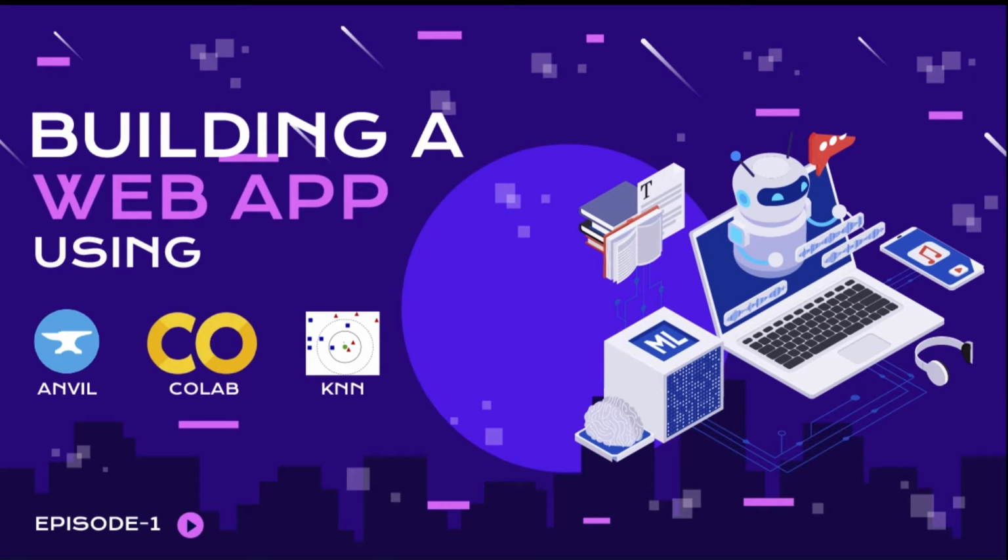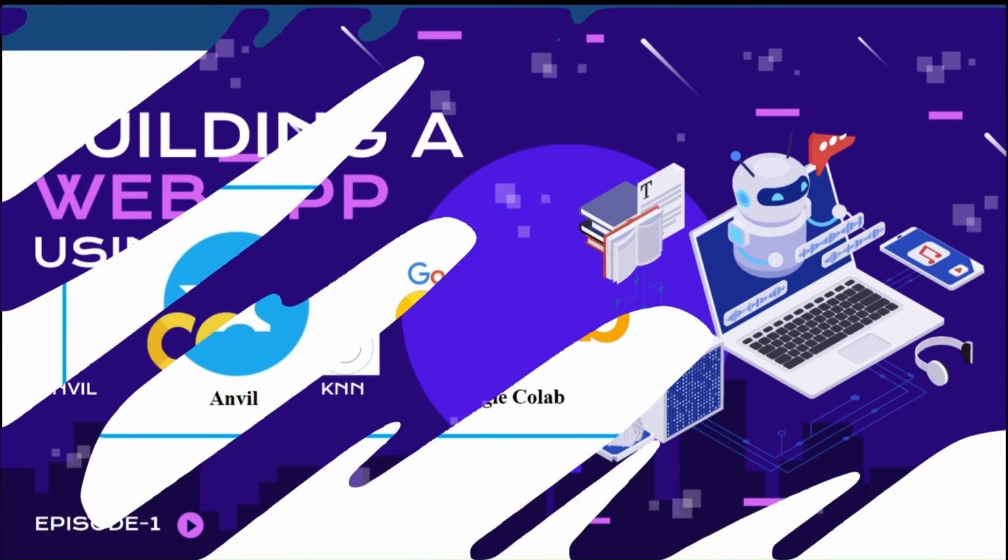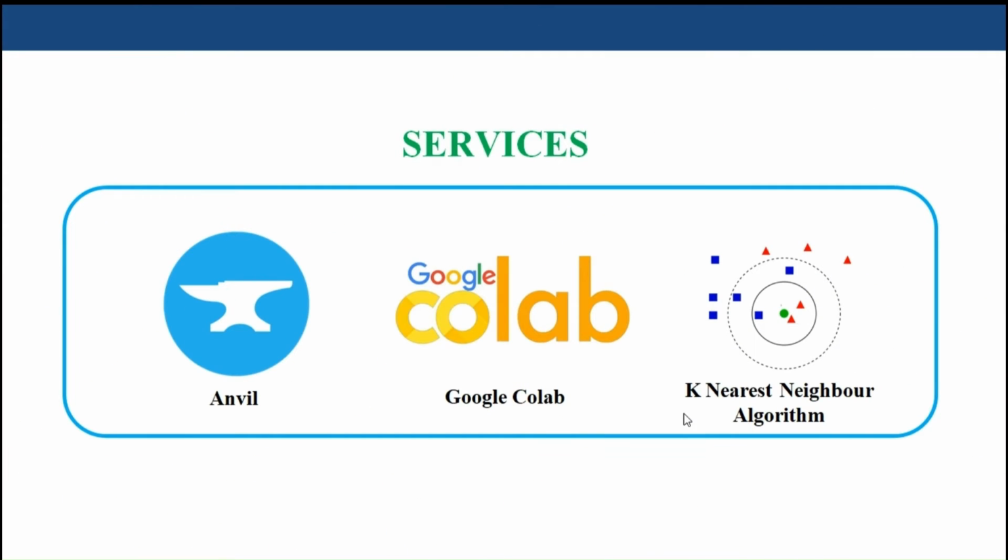This session we are going to see how to build a web application using Anvil, Colab and KNN. Anvil is a framework which uses the Python language, and Google Colab, and K nearest neighbor algorithm is a popular classification algorithm in machine learning. Colab we are using for Python coding.